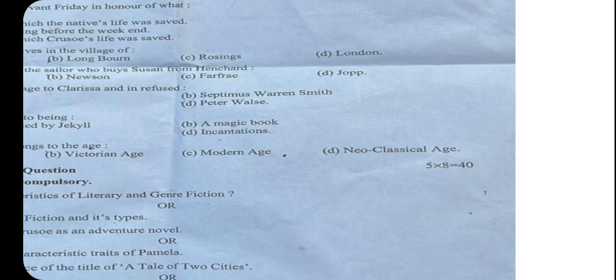One question carries 8 marks, and there will be 5 questions, right? And section C will be 12 marks each, with just 2 questions, meaning 24 marks, long answer.